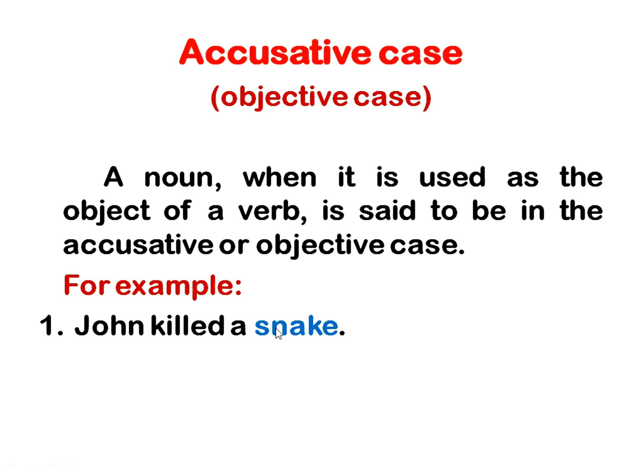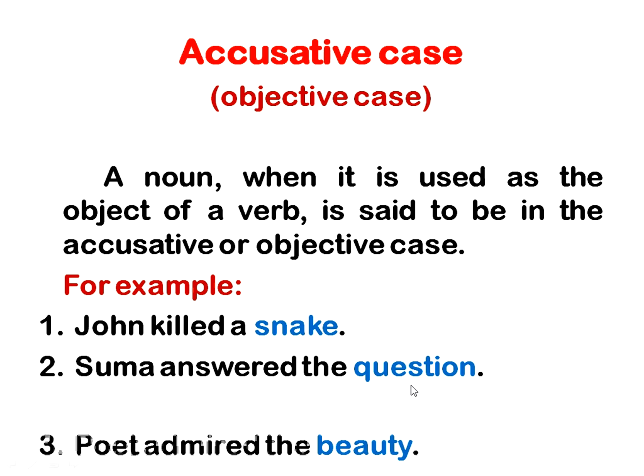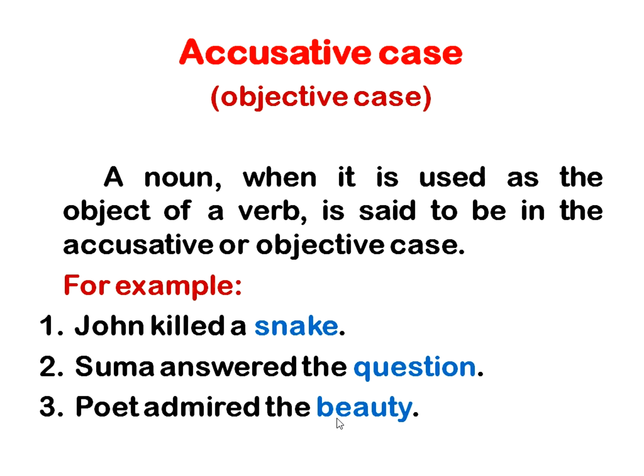So very easy. What you need to ask is the question what here. When you get the answer for that, that is called accusative case, snake. Suma answered the questions. Yes, Suma answered the question. So question is accusative objective case here. Poet admired the beauty. So beauty is again object here. So we can call it objective case. Beauty, objective case, accusative case.